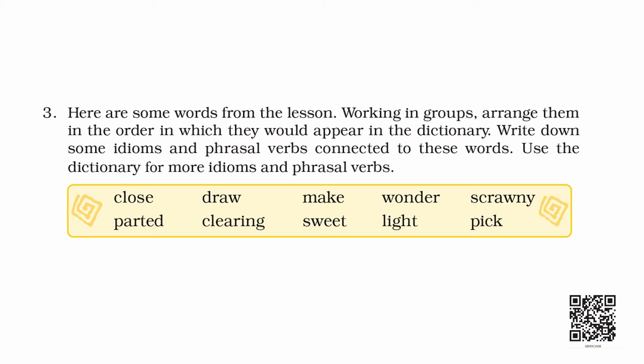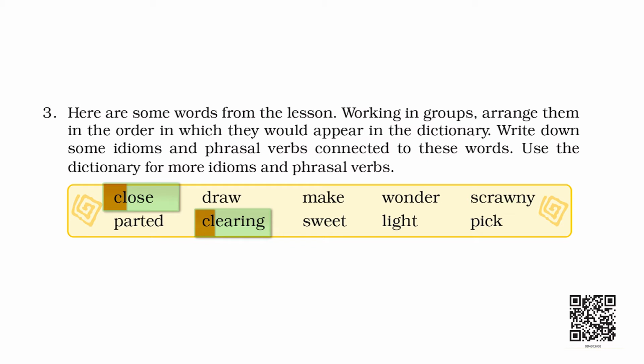But with C, there are two words. Which of them will come first? Both of them will start with CL, right? So, the first two letters are the same. If the first two letters are the same, then we should look at the third letter. What are the third letters?